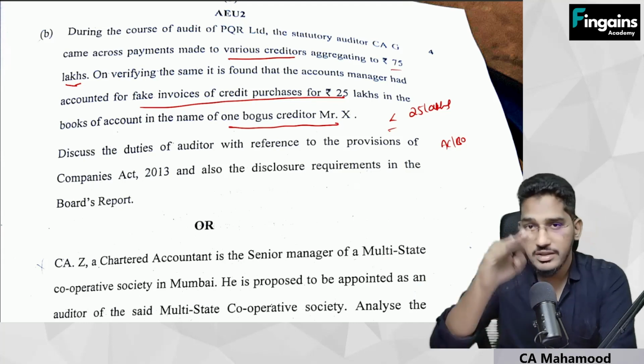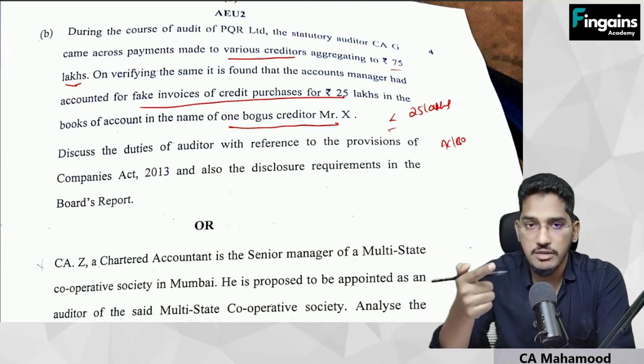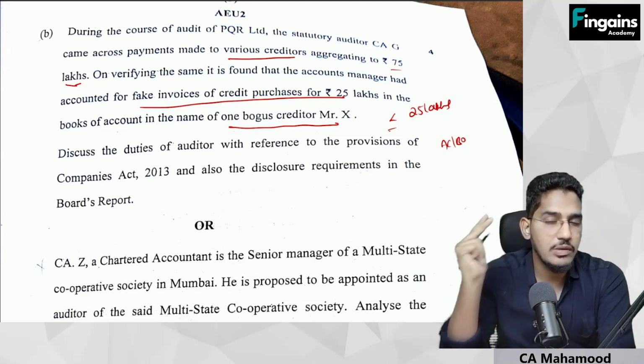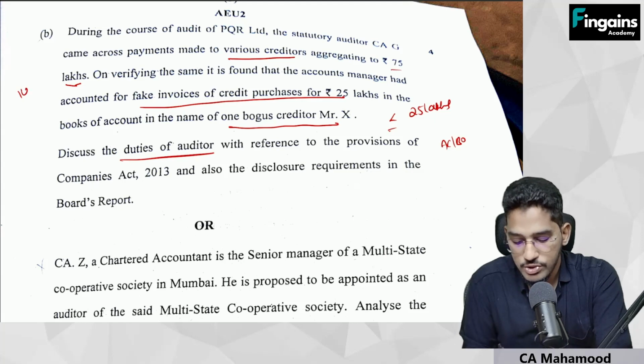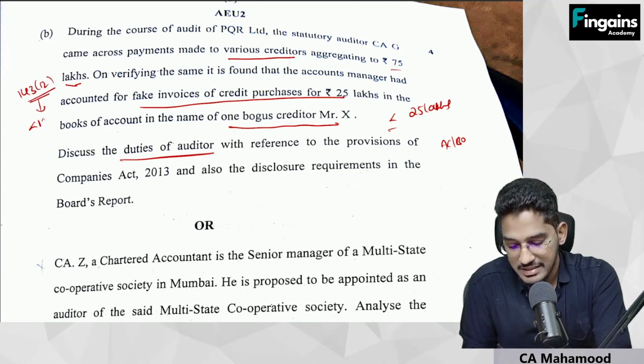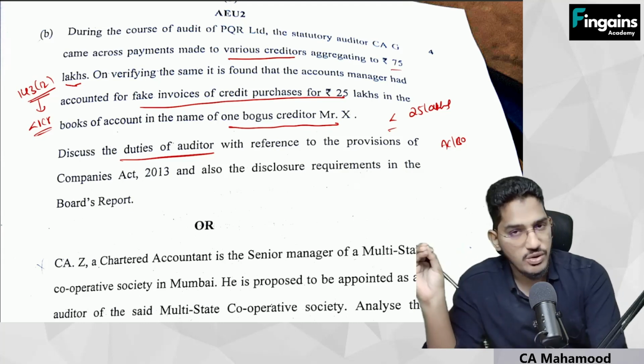Now the board of directors, in their board's report, have to give 4 disclosures: nature of the fraud, amount involved in the fraud, parties involved, along with what remedial actions are taken. So they are asking about duties of the auditor. Those duties are mentioned in 143 subsection 12, and this is a fraud in which the amount is less than 1 crore rupees. No reporting to the central government will be applicable. A short answer you have to write there.